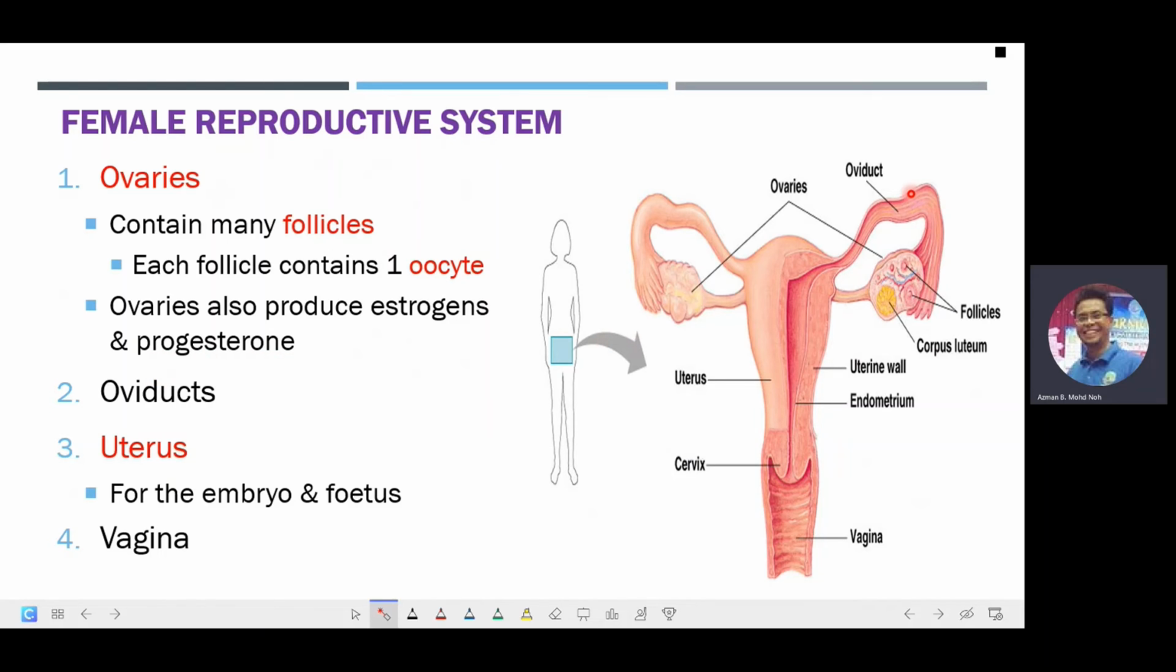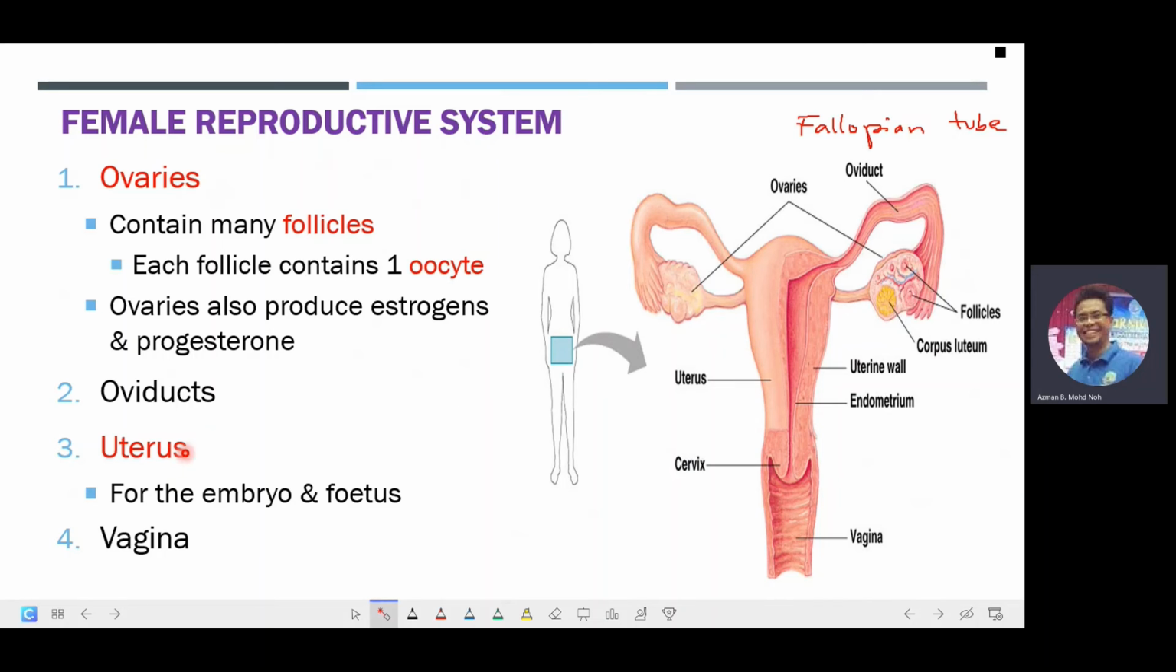Then we can see the structure over here, which is known as the oviduct, also known as the fallopian tube. The oocyte that will be released each month from the ovary will enter into the oviduct, and if there is any fertilization, the embryo that is formed will move along the oviduct with the help of cilia on the surface of this oviduct, and the embryo will then move towards the uterus.